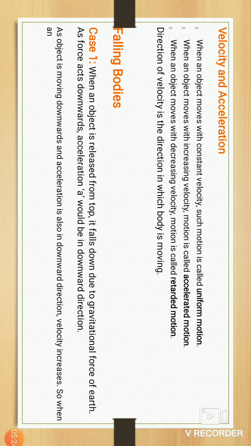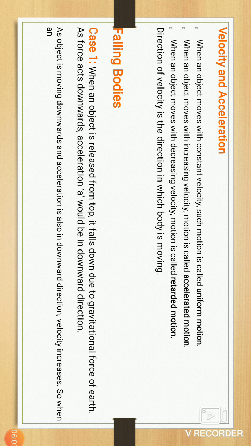As the force acts in the downward direction, acceleration a would be in the downward direction. Everyone knows, when any object, a mobile, is released from the top, it drops down on the earth, and the acceleration is in the downward direction, and velocity also increases in the downward direction.